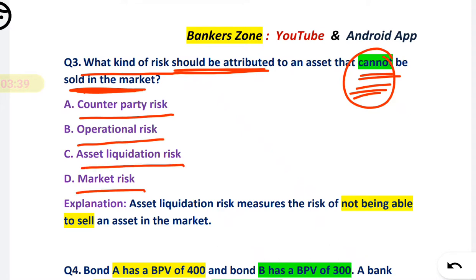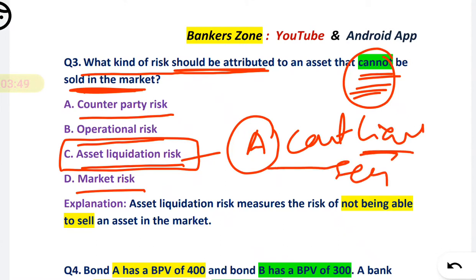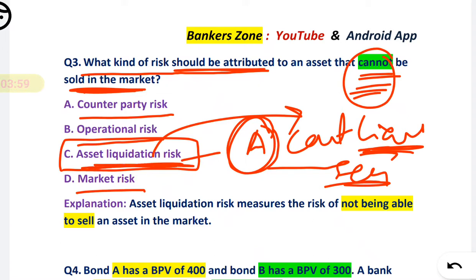So friends, the correct answer is asset liquidation risk. That means the assets which you are not able to liquidate, not able to sell. That is basically asset liquidation risk. So C will be your correct option.